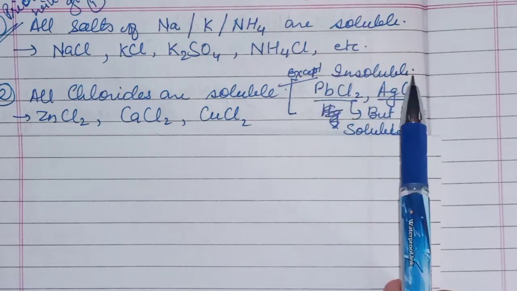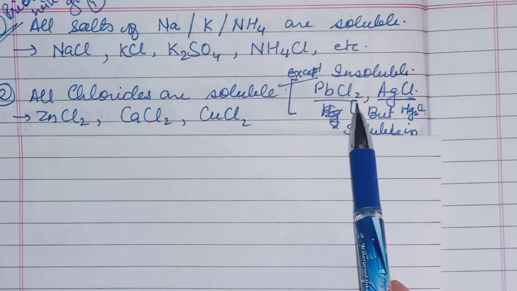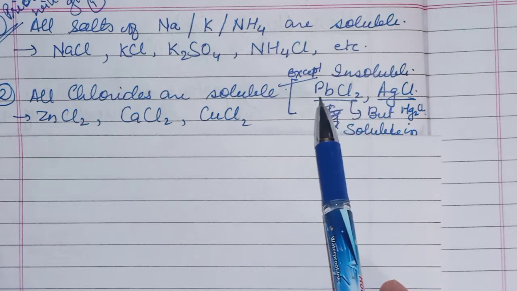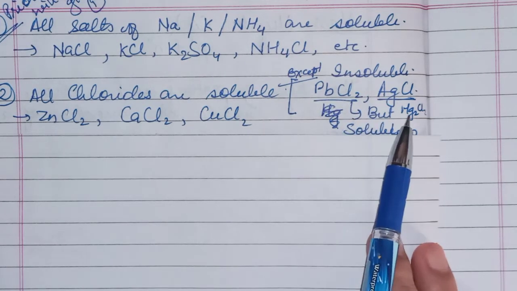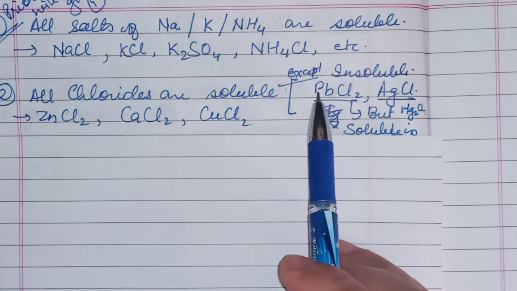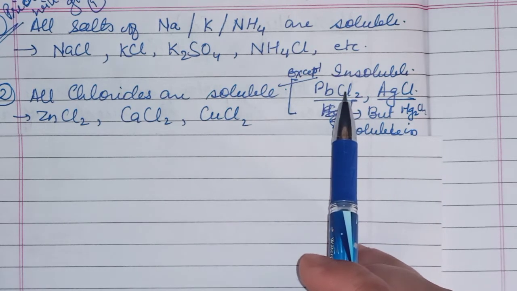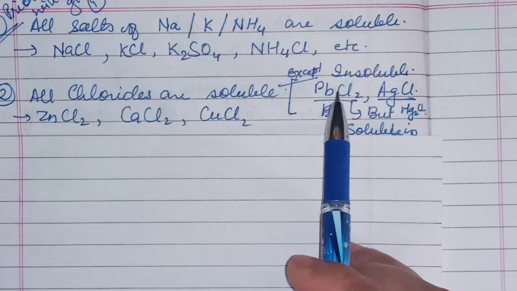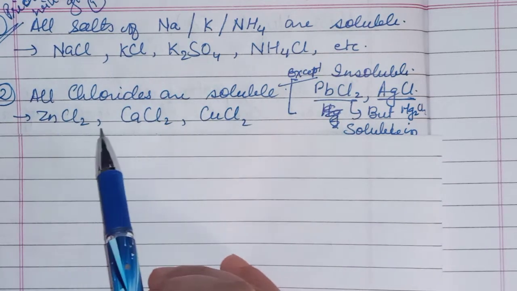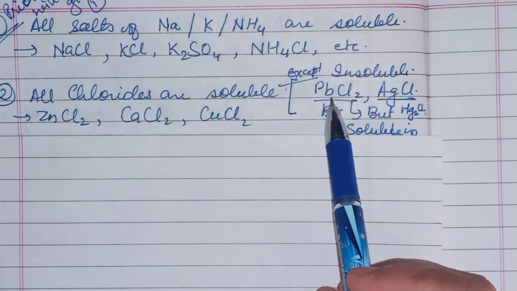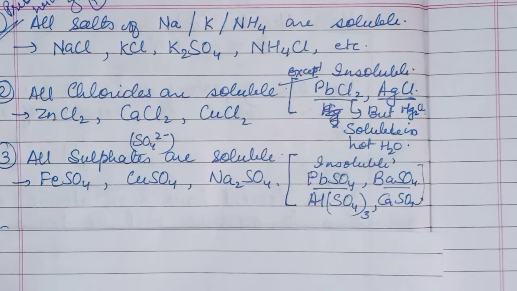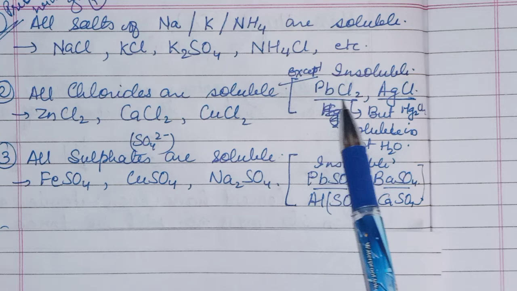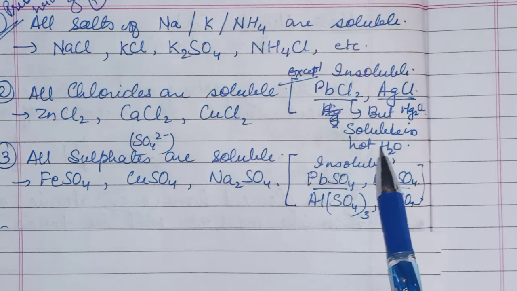So these all are insoluble chlorides. But lead chloride is soluble in hot water. When lead chloride is dissolved in hot water, it will be soluble. But other chlorides are soluble in water only. The exceptions are lead chloride, silver chloride and mercury chloride. Lead chloride is soluble in hot water.